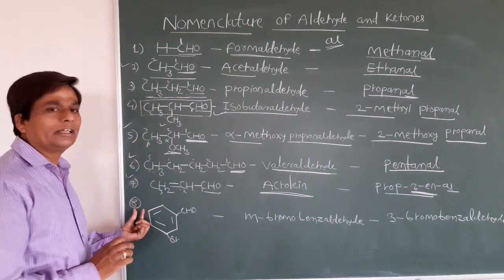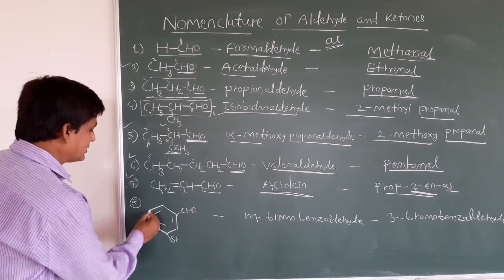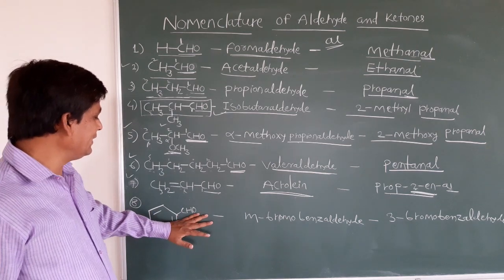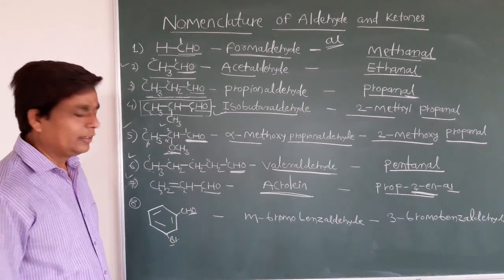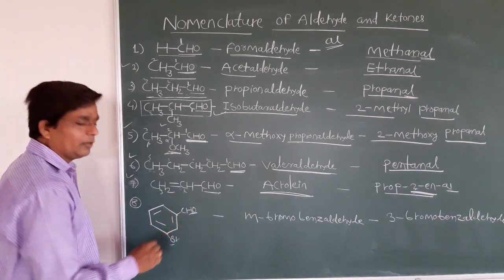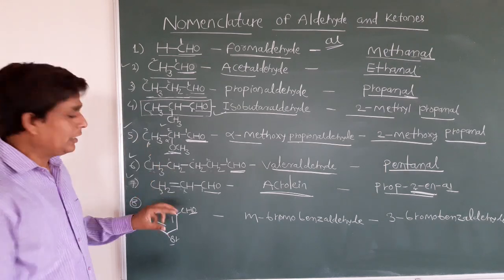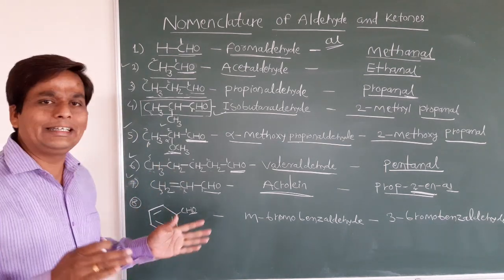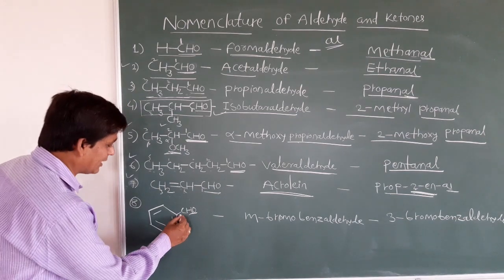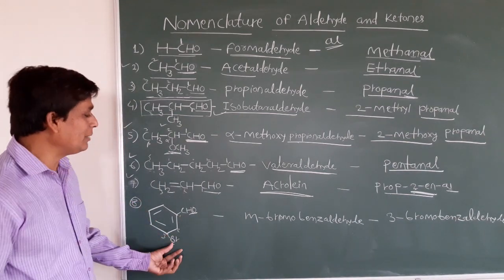Next example, students. This is a benzene ring containing a CHO group, an aldehyde group, and this is bromine. You know the positions: if any substituent is attached at the 1,2 position, it is ortho; 1,3 is meta; and 1,4 is para. Now it is attached at the 1,3 position, so it is meta.